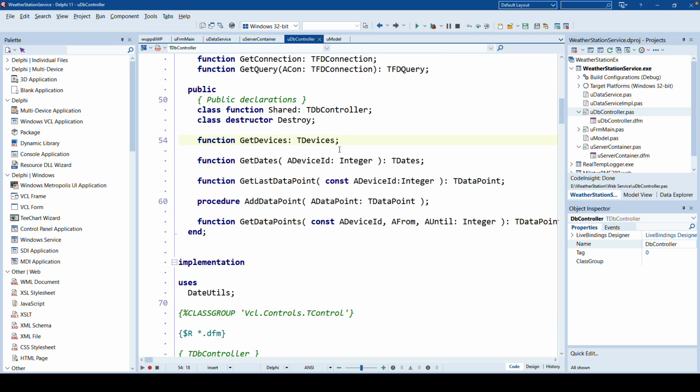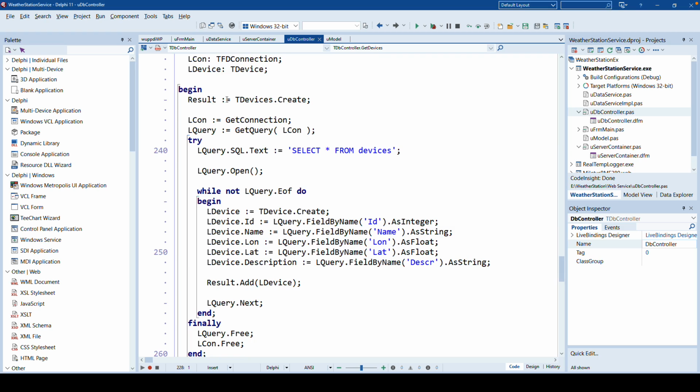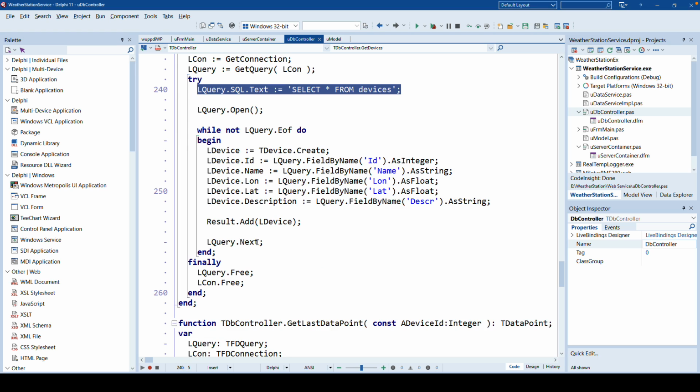So getting the devices from the database is really simple. The method, of course, uses the same signature as the web service method. I request the devices and I return a list of TDevice. So we create the list, which is the result of the function. We get a new connection or an existing connection from the pool. We get a query object. We get the SQL statement for the query, which is select star from devices. We open the query and then we iterate all the records inside of the query by simply assigning the different field values to the TDevice instance.